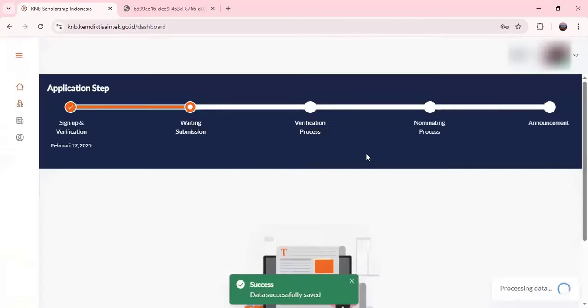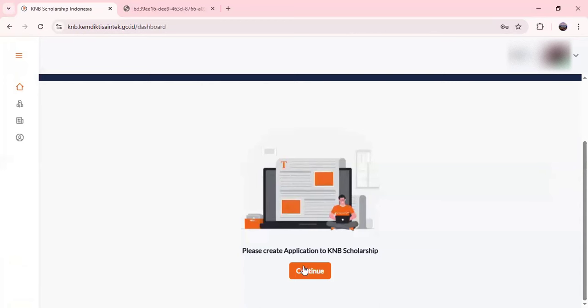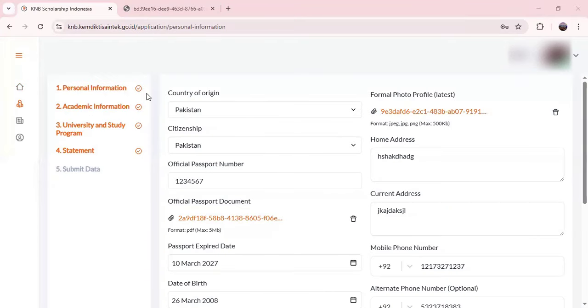Once you do that, there will be a prompt to create an application to KNB. For you guys it would be start application. For me it's continue because I was already working on it, so I will click on continue. Once you click on start application, it will take you to this application. Here it is personal information, academic information, university and study program, statement, and submit data. So here it's very basic information.